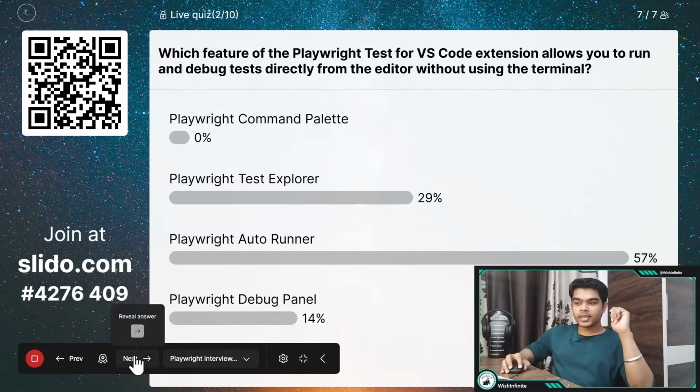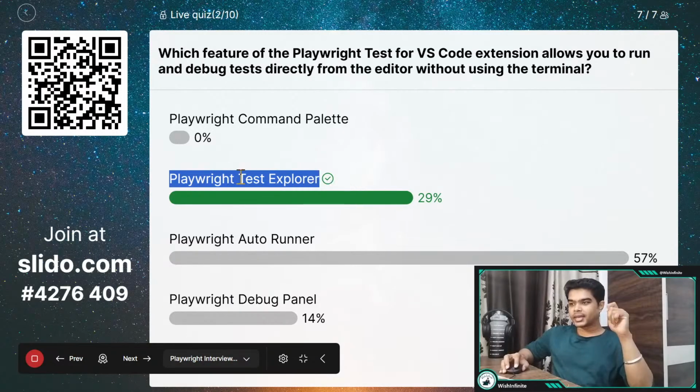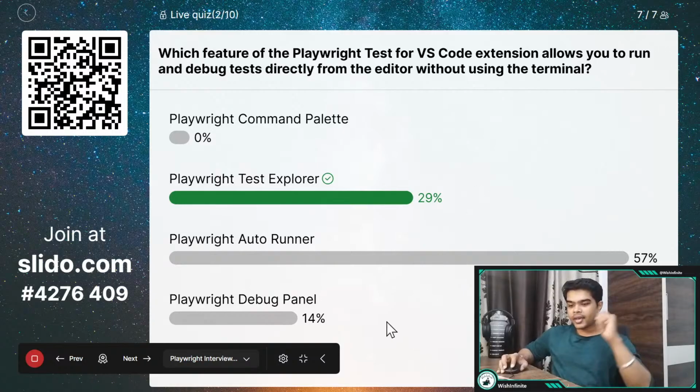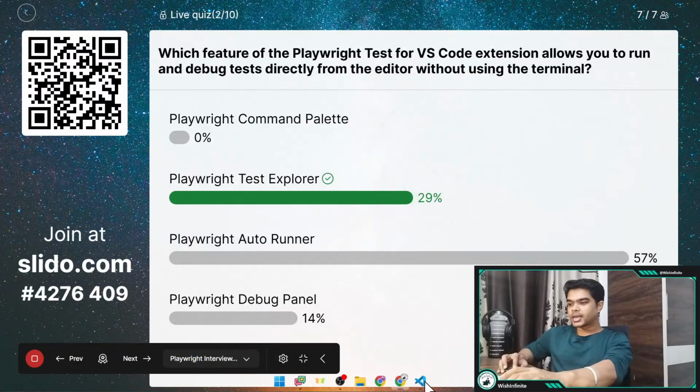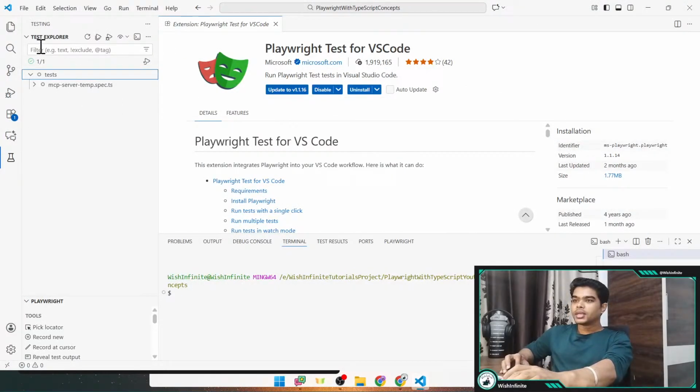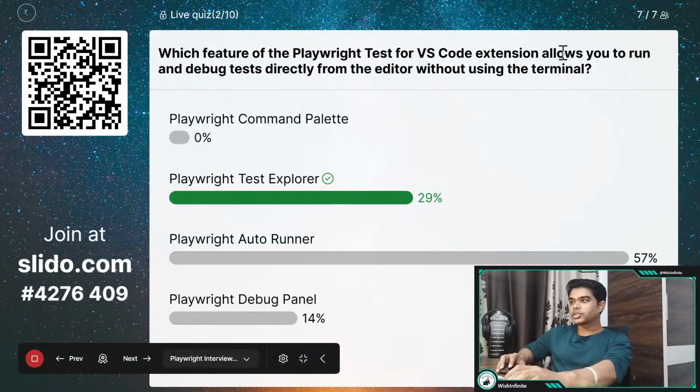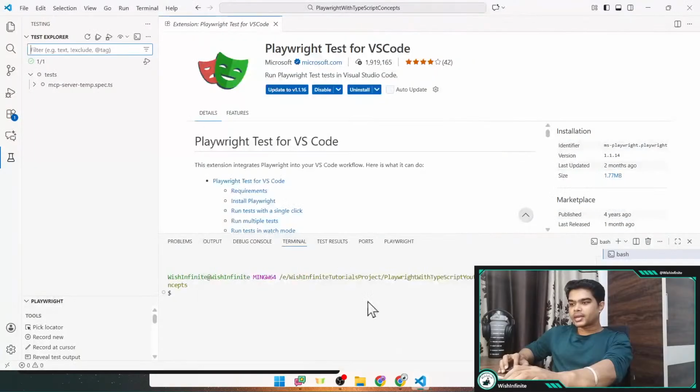And now let me reveal the correct answer. Less people have given that particular answer, and the correct answer is Playwright Test Explorer. I have just shown you on the screen. Let me quickly show it to you again. So this is the one, see, Test Explorer. This is the section from where you would be able to run and debug tests. So that was the question: from where you would be able to run and debug tests directly from the editor. So here this test explorer section is there.